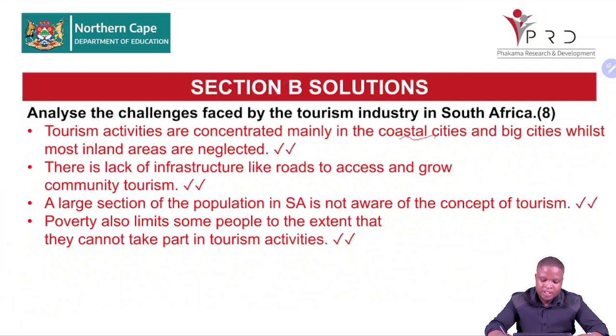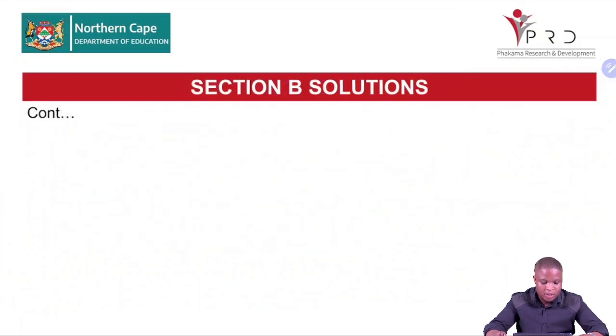There's a lack of infrastructure like roads to access and grow community in tourism. So when you look at our underdeveloped places, we don't have infrastructure. So that is a problem that we cannot attract tourism. A large section of population in SA is not aware of the concept of tourism. Poverty also limits some people to the extent that they cannot take part in tourism activities. So other people are marginalized. The money that they have is for the basic needs. So these are the shortcomings, right?